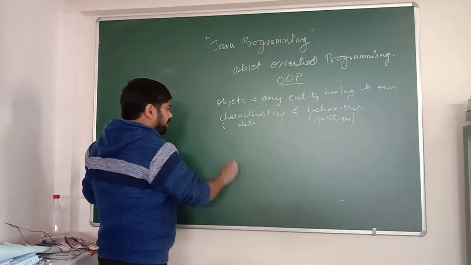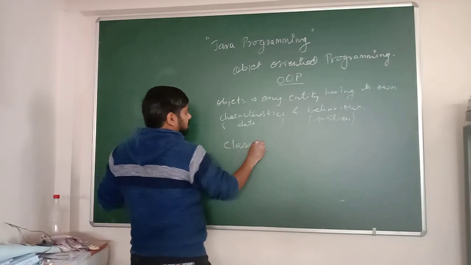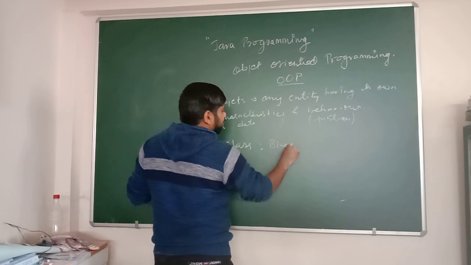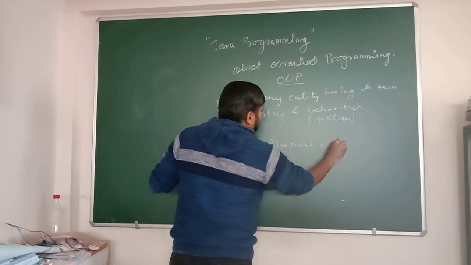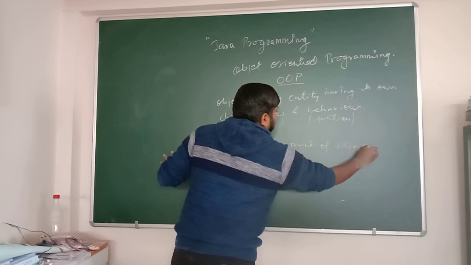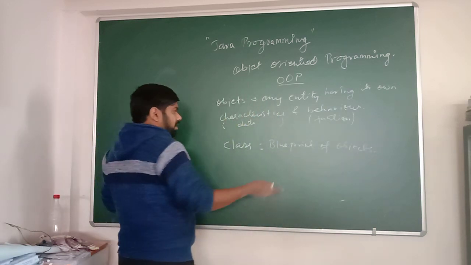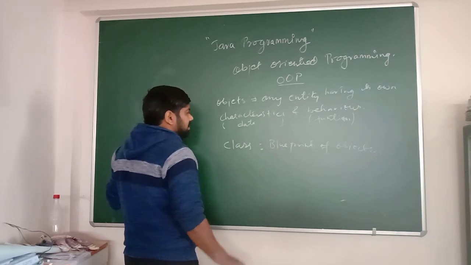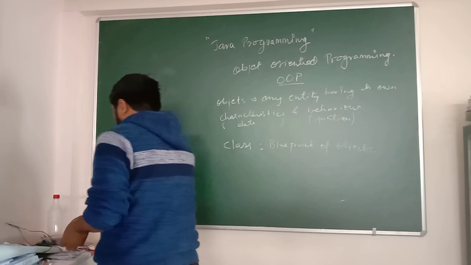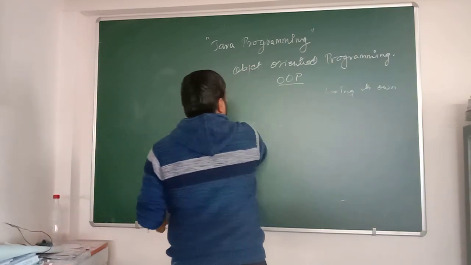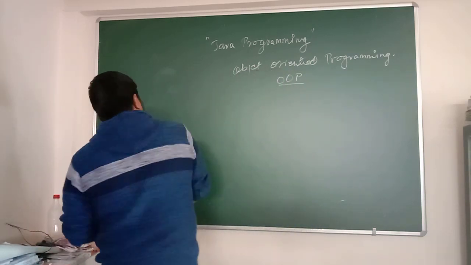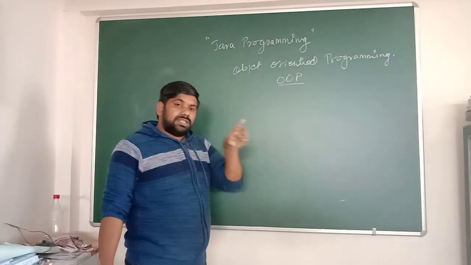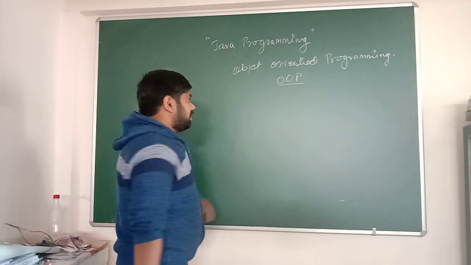And we were talking about class also. What is a class? A simple definition is that a class is a blueprint of an object, or we can say that a class is a collection of objects. Very simple. Now, I would like to show one example which I have given to you all in the copies also. If you have any problem regarding that, just pause it and see the video.